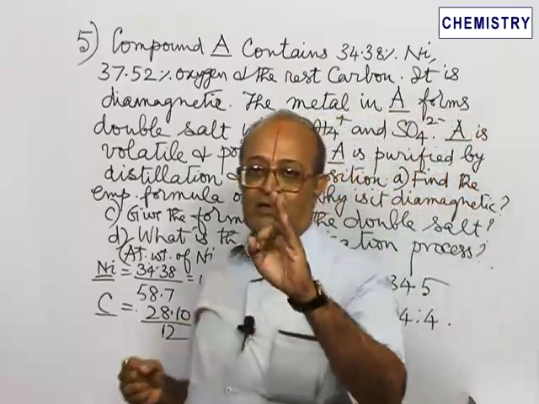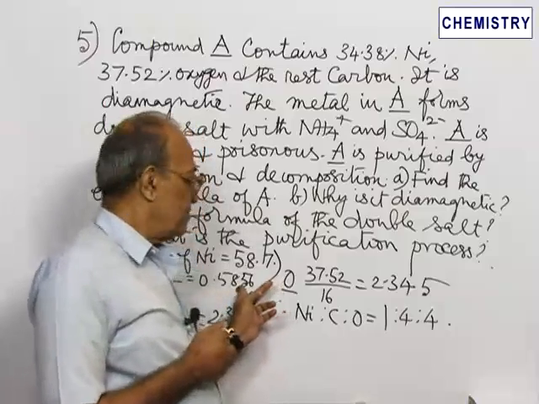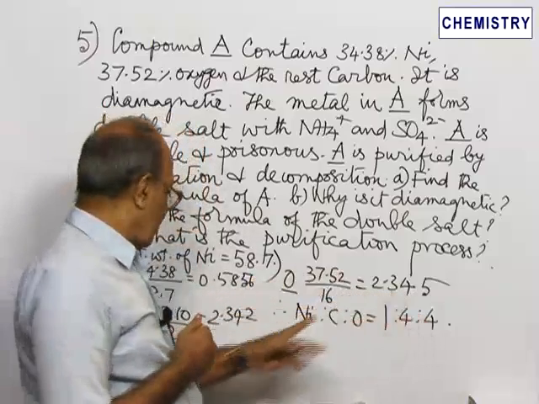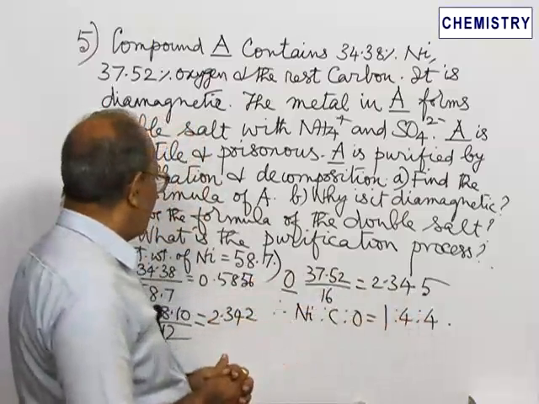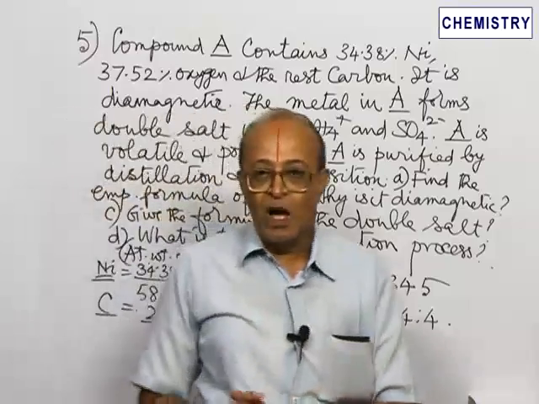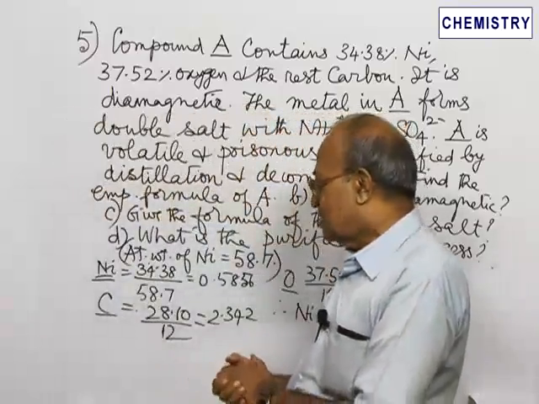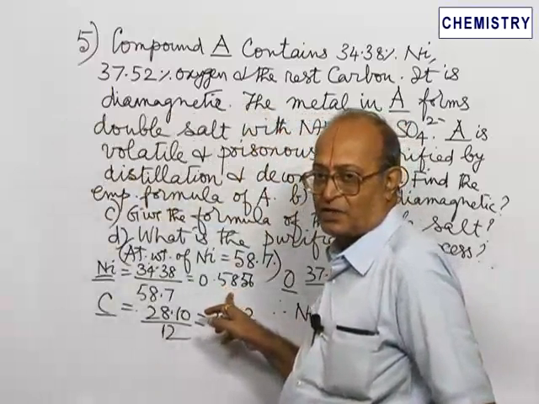So you get three values, 0.5856, 2.345 and 2.342, as the values for nickel, oxygen and carbon. Of these three numbers, the smallest is 0.5856.